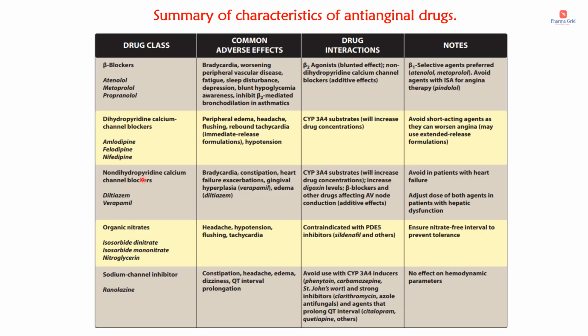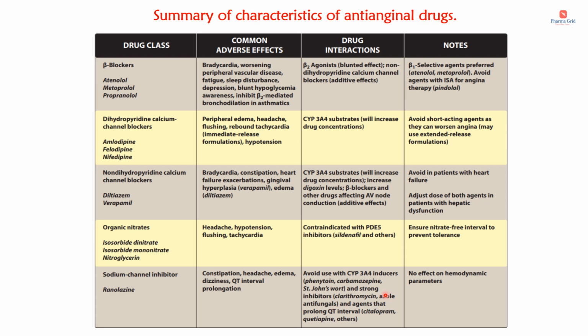So this slide provides a summary of characteristics of anti-anginal drugs. Which are the main anti-anginal drugs? That is the beta blockers, then calcium channel blockers. Under the calcium channel blockers, dihydropyridine calcium channel blockers as well as non-dihydropyridine calcium channel blockers, then organic nitrates, potassium channel opener which is nicorandil, and then ranolazine. And what are their common adverse effects? Suppose in case of nitrates, their important adverse effect is headache. And regarding the calcium channel blockers, one important side effect is peripheral edema or ankle edema.